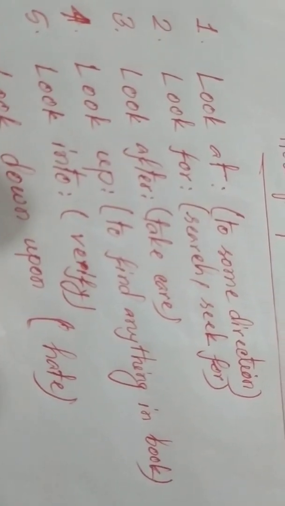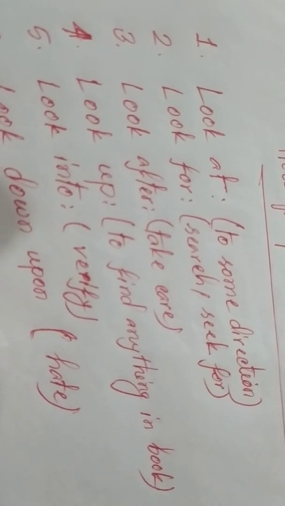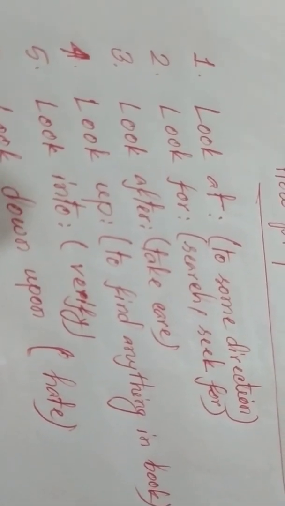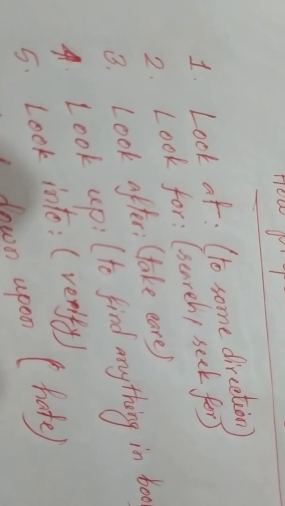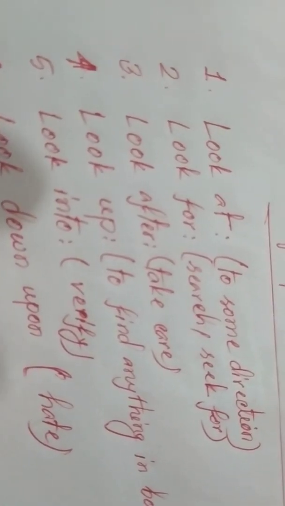Number four, look up. That means to find anything in a book. For example, look up the meaning of the word in the dictionary. Number five, look into. It means investigate. For example, police are looking into the case. Okay, that means they are investigating the case. And number six, look down upon. That means to despise. So please don't look down upon the poor.